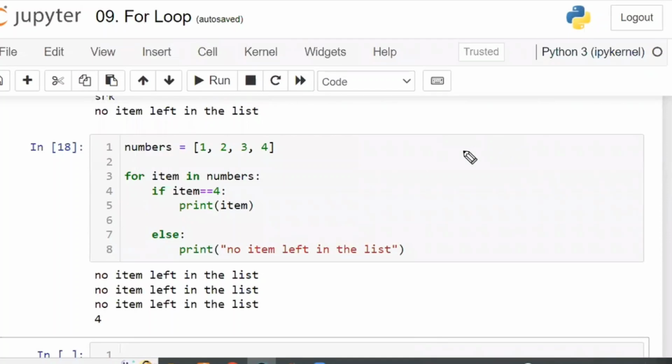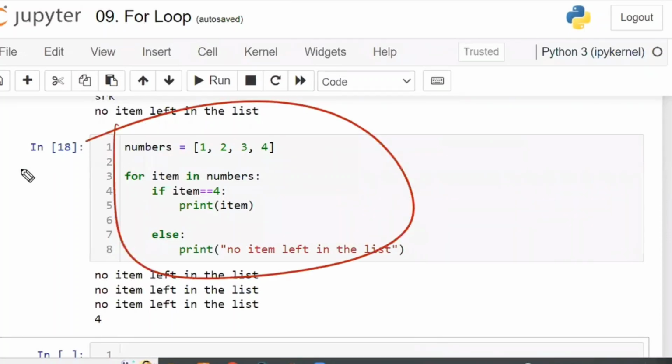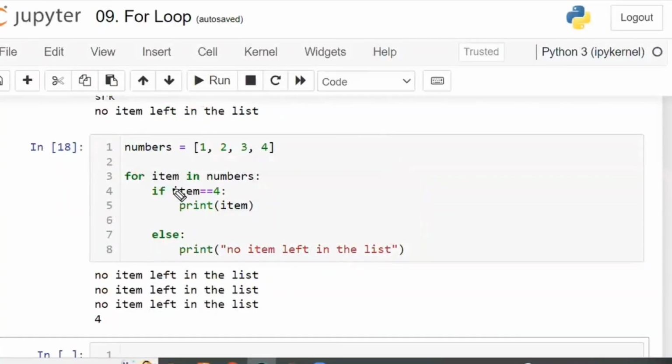Someone has given you the code like this, and in your brain you have to work through it line by line. Assume that you are a robot whose work is to see the code and print the output, writing the output on paper with your pen. You don't know what the English word "for" means, you don't know what the English word "item" means.